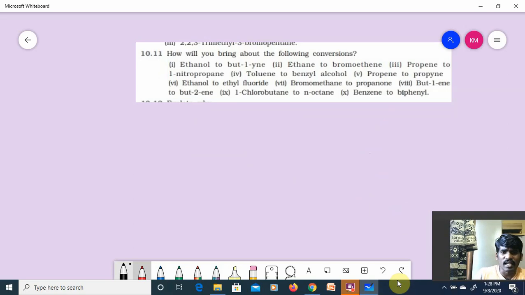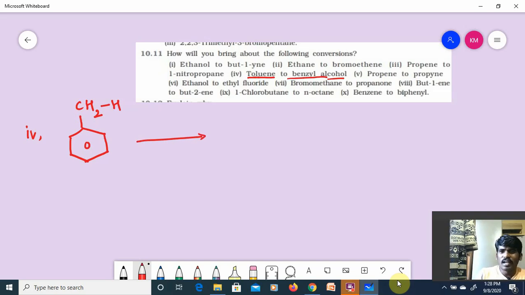Next, what they have given, guys? Toluene to benzyl alcohol. Toluene is nothing but C6H5CH3. Can I write it like this? Will you allow me to write it? Okay, thank you. Now I have to get benzyl alcohol.